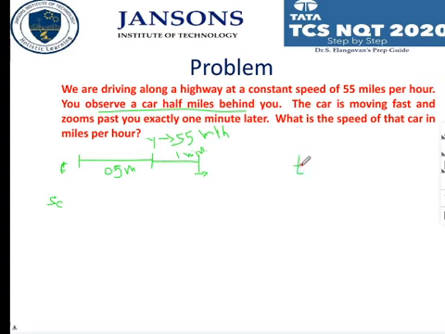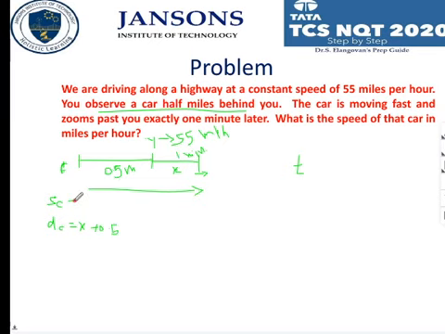It is a same time problem. Why? Because both are traveling in the particular time. In 1 minute you are traveling, suppose, x distance. But this car in 1 minute is covering so much more distance, that is, x plus 0.5 miles is the distance covered by the car.